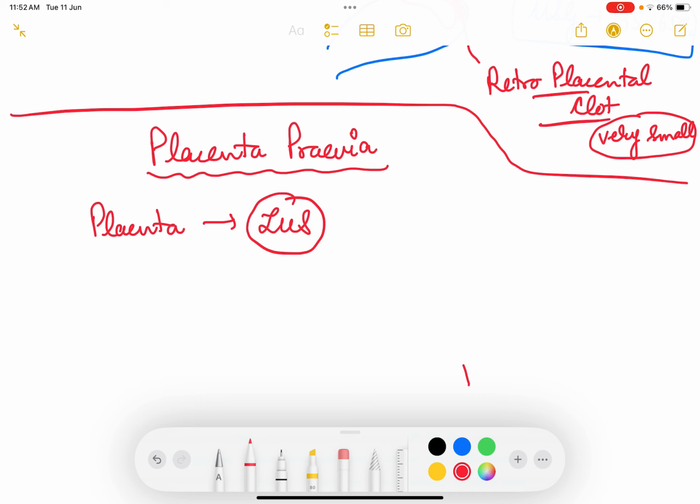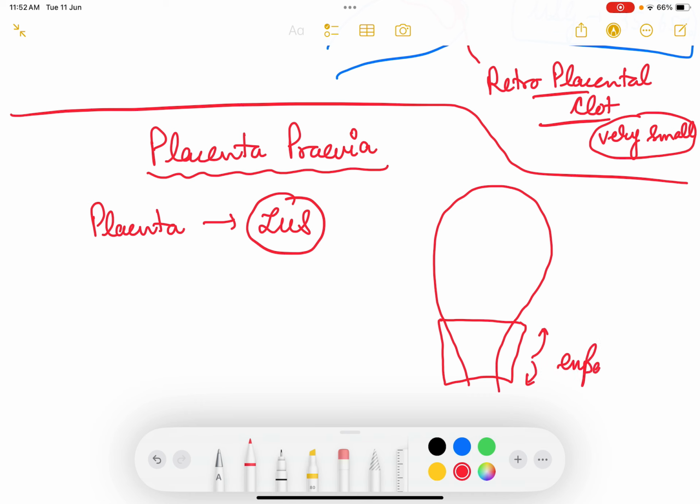When the placenta is in the lower uterine segment, this is the uterus. At term, this lower uterine segment, the lower part of the uterus, starts expanding, whereas during contractions the muscles of the upper part keep on contracting. So the upper part contracts and the lower part expands. This is how we differentiate between the lower and the upper uterine segment.